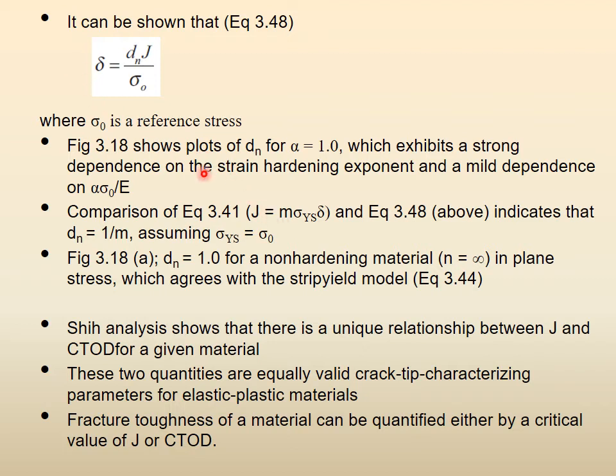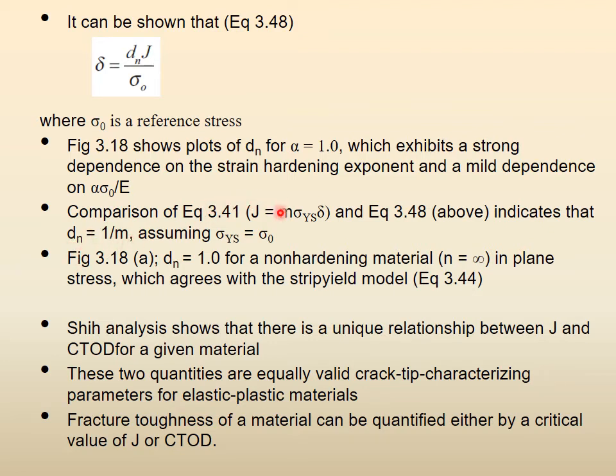So if you compare them, then we will see that dn is 1 upon m, assuming that the reference stress sigma naught is equal to yield stress. Put sigma naught is equal to sigma ys and compare this equation with this equation, then you will say that dn is equal to 1 upon m, right?